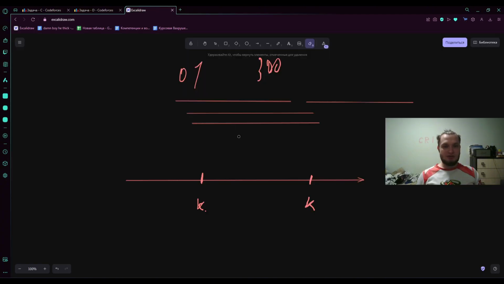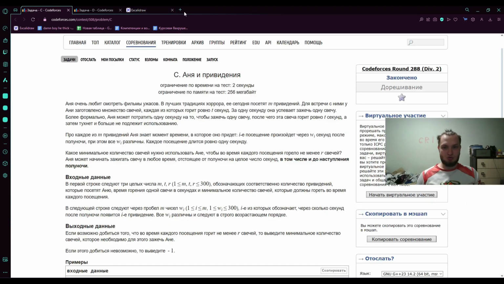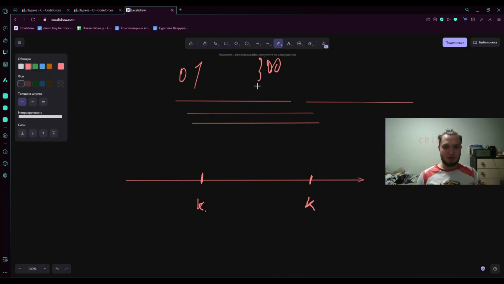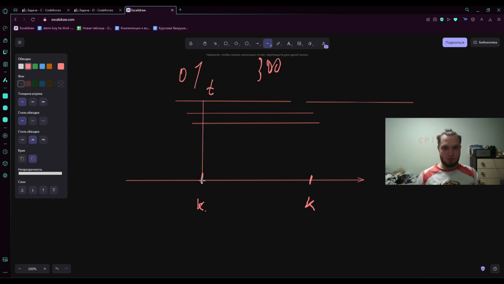Again, more formally, we have a time segment. And these are the ghosts. We must prepare for them. The problem says R, but I am used to writing such coefficients as K. Actually, K candles should be burning at that moment. Each candle burns for 3 seconds, so here we have a time period. We want to push the time periods as far apart as possible, so that they intersect with several ghosts. At the same time, we want to make sure that at each visit, there are at least K of our candles burning.